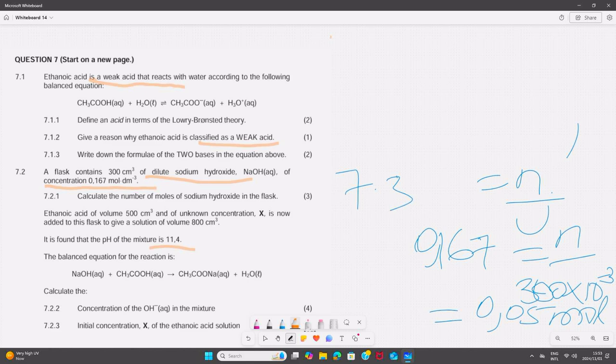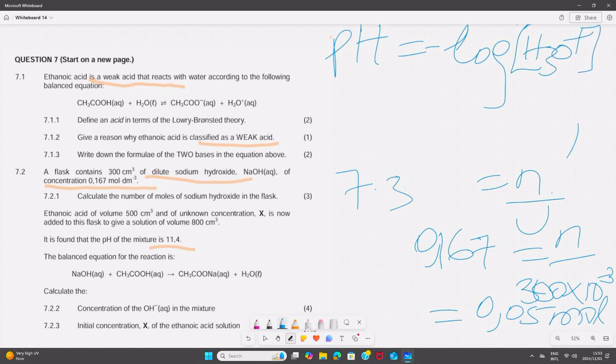pH is equal to minus log of the concentration of hydronium ions. It is very key, candidates, that when you substitute in this equation, if you are substituting above the pH, you change the square brackets into round brackets, because square brackets in chemistry mean a concentration.